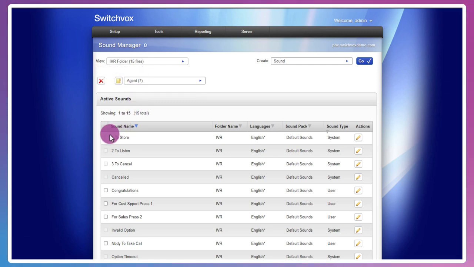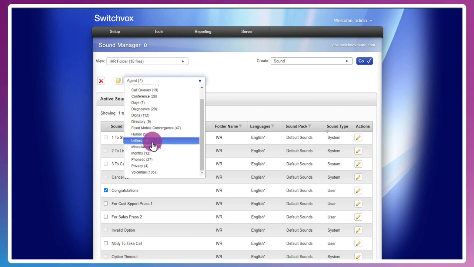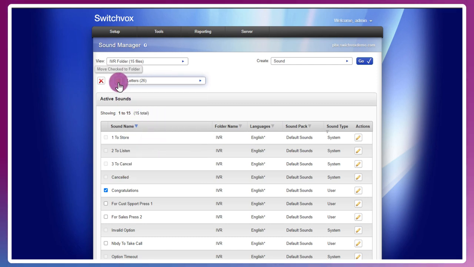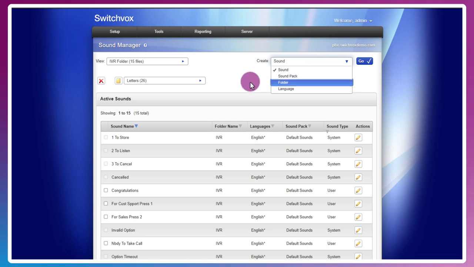So you can check one off here. As long as it's not really a needed system prompt, you can reorganize by choosing a different folder, clicking there. And over here is where you'd create one, either a sound pack, a folder, or you can create an entirely different language as well.